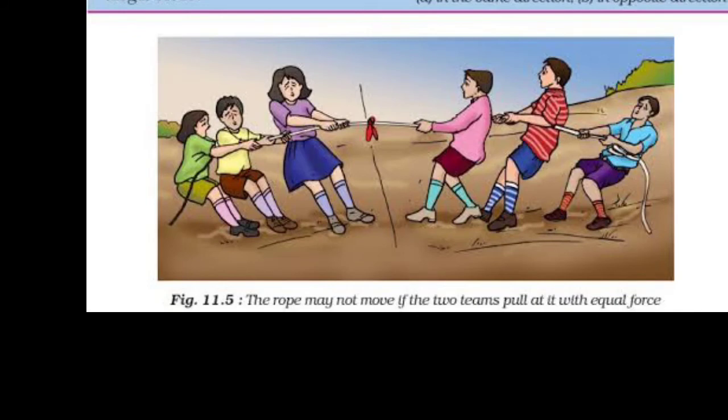Have you ever seen a game of tug of war? In this game, two teams pull at a rope in opposite directions. Members of both teams try to pull the rope in their direction. Sometimes the rope simply does not move. Why? Because both the teams apply equal force, so it does not move.